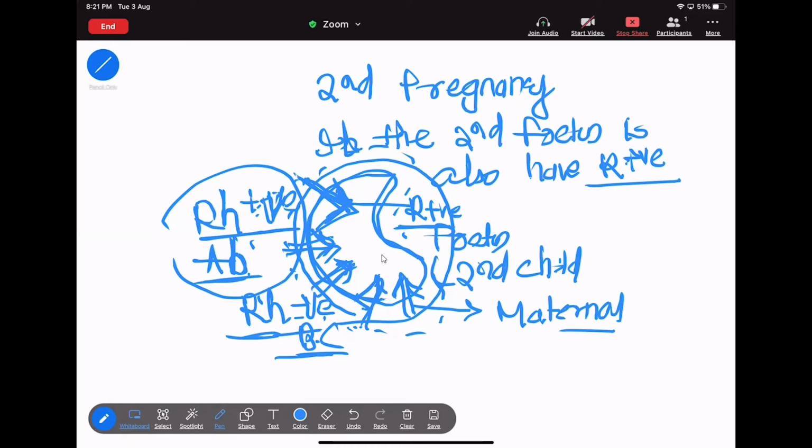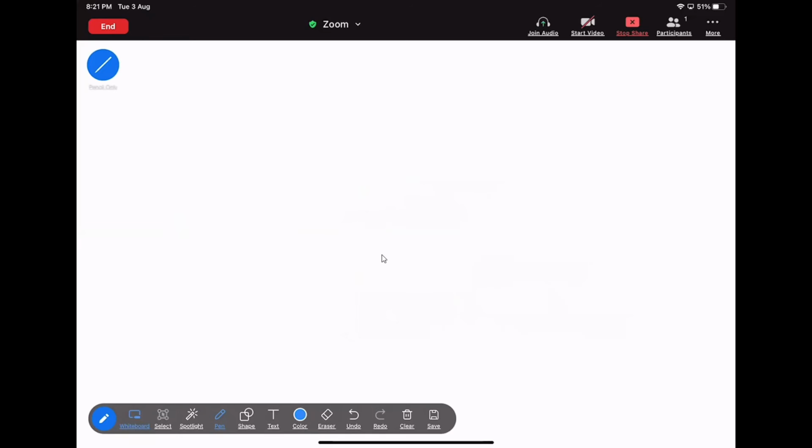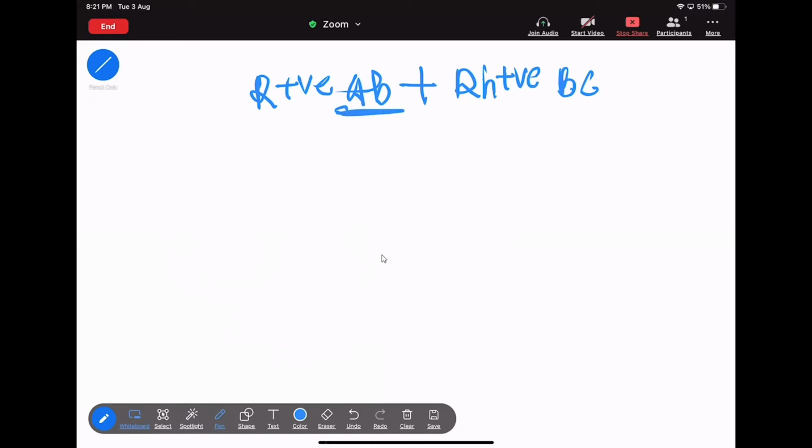So if this Rh positive antibody enters the placenta, then what will happen? Think, what will happen if this Rh positive antibody interacts with the Rh positive blood cell? That means this antibody has specificity towards this antigen.